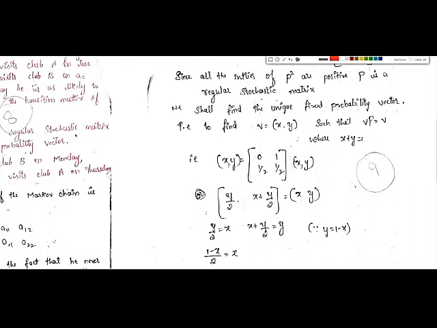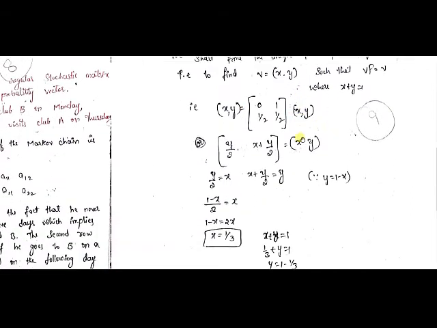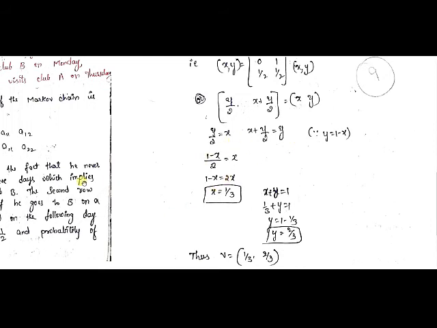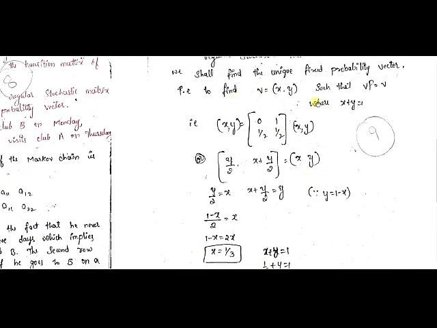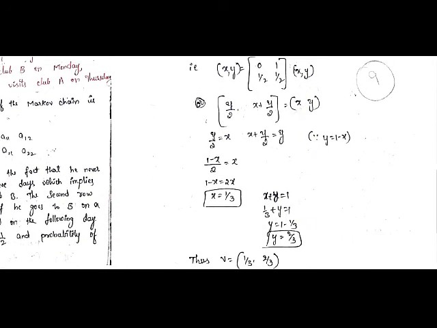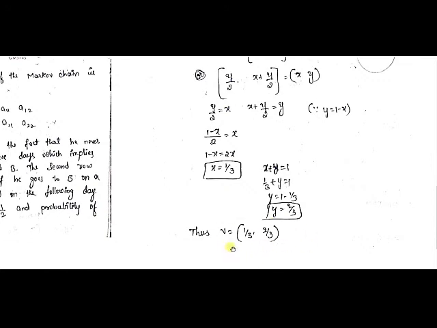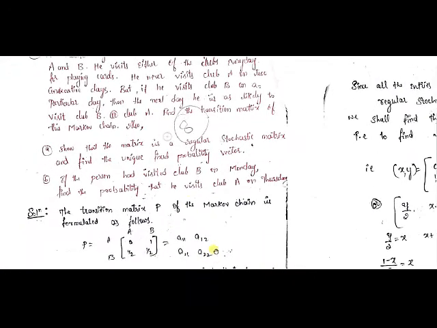Now if you simplify this and find the value of x and y, x will be 1 by 3 and y will be 2 by 3. After getting the values of x and y, we can substitute in the vector we have taken. So V is equal to 1 by 3 and 2 by 3. This is the unique fixed probability vector that we have to find. So the first sub question is also done.